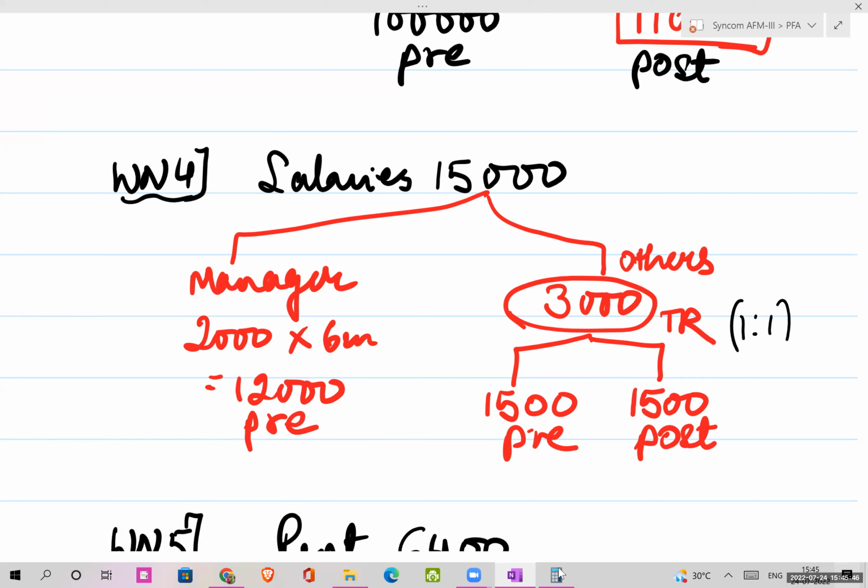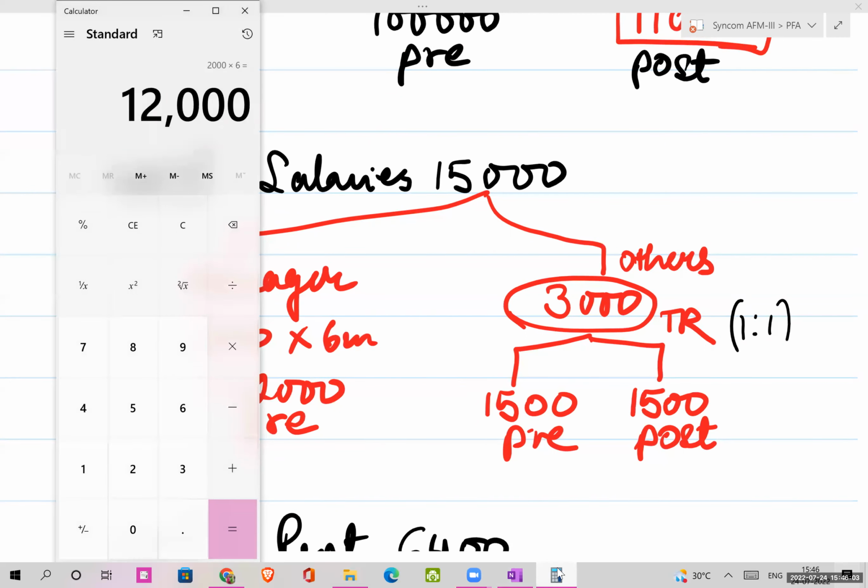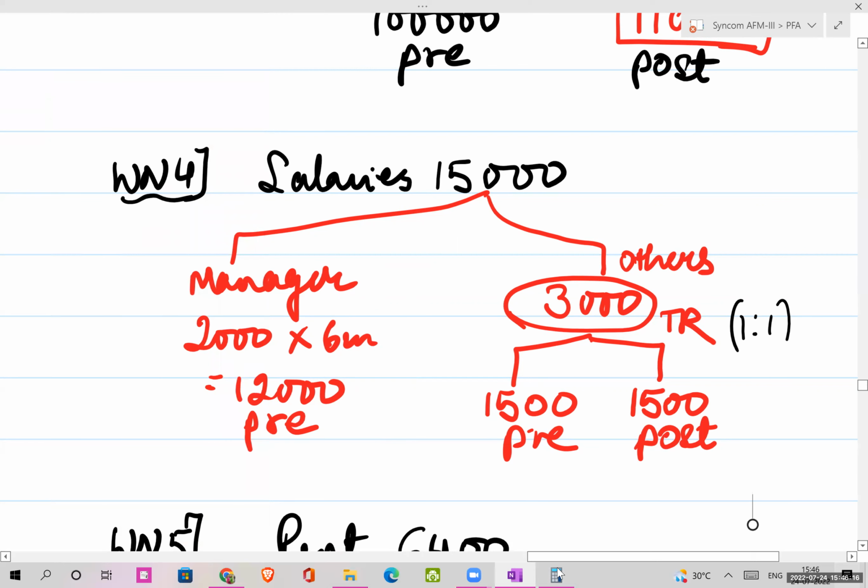Okay, so I repeat, 15,000 is the total salary. Out of that, when Kiran was manager, his salary is also included in this 15,000. Okay. And then for the remaining 6 months he becomes a partner, so that means he is not entitled to salary, right? So 2,000 rupees per month into 6 months of free period, that is 12,000, minus 15,000, so 3,000 other salary will be there, which will be distributed in the ratio of 1:1. That is 1,500 and 1,500.